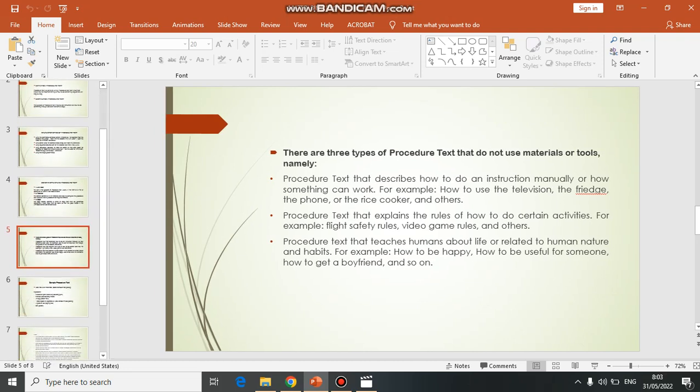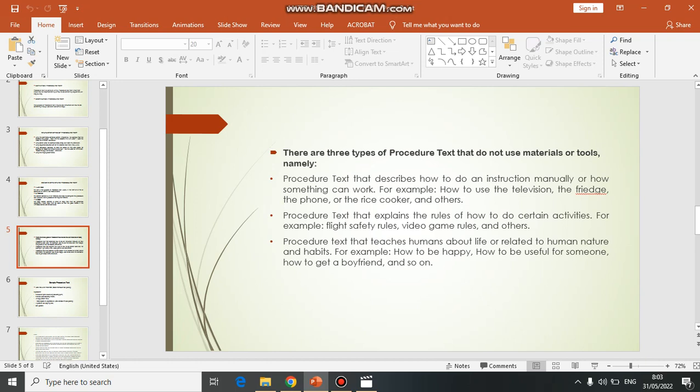There are 3 types of procedure text that do not use materials or tools, namely: 1. Procedure text that describes how to do an instruction manually or how something can work. For example, how to use the television, the fridge, the phone, the rice cooker, and others. 2.